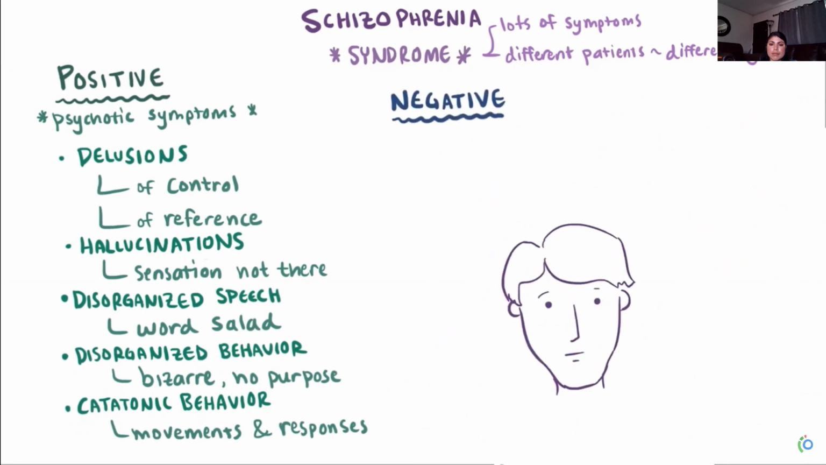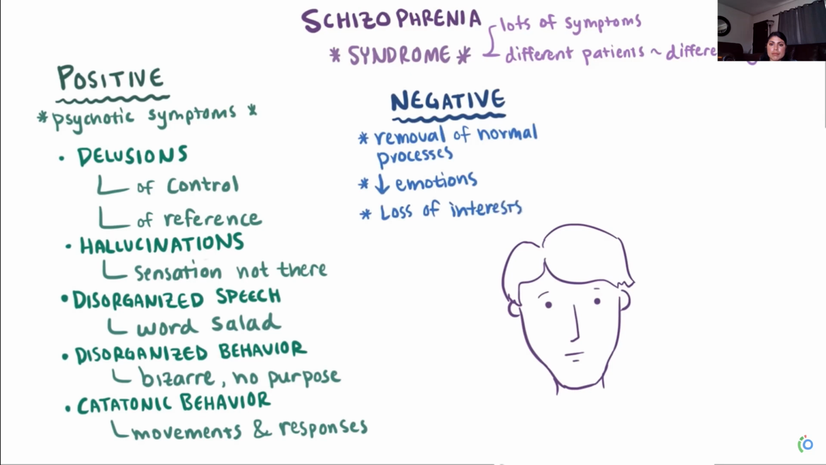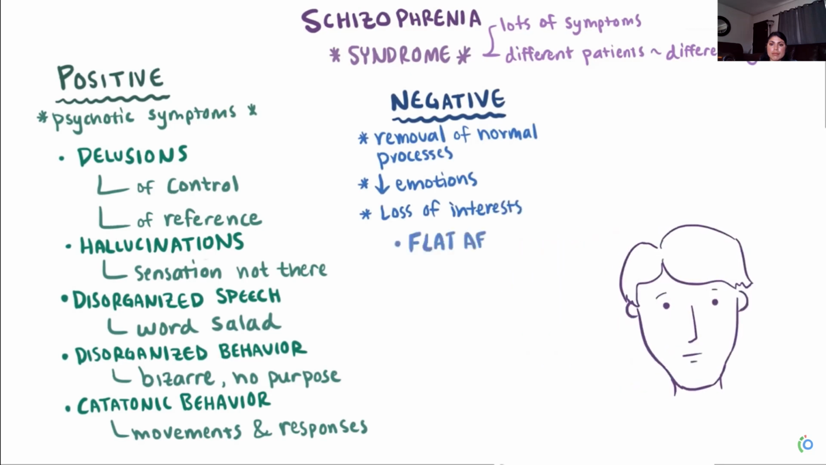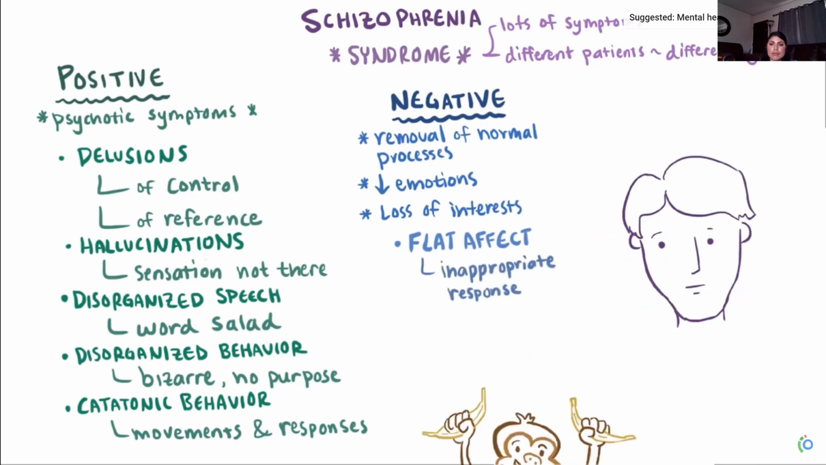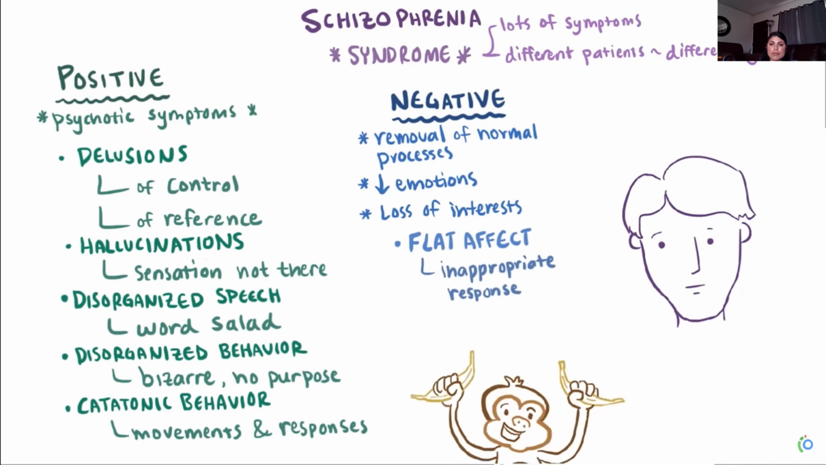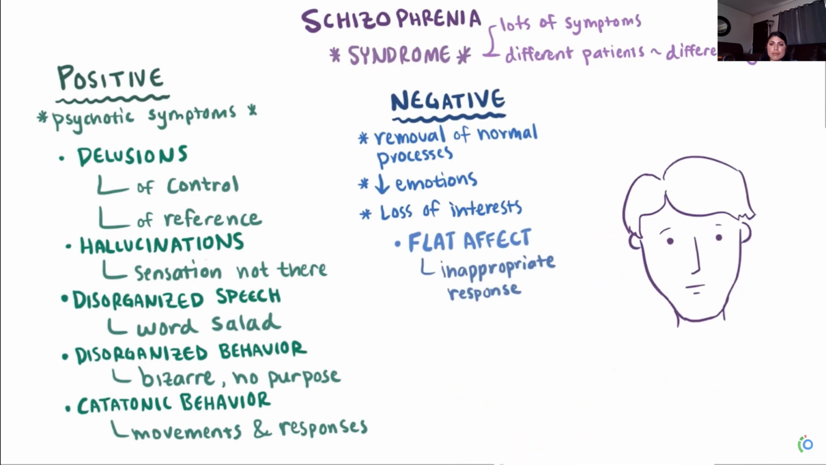Negative symptoms are like when there's this reduction or removal of normal processes. And this is like a decrease in emotions that they can express, or a loss in interest in things that they once found interesting. One type of negative symptom is called flat affect, where they don't respond with an emotion or reaction that would seem appropriate. Like if they saw something very unexpected, like a small monkey playing in their living room, they might simply sit and watch idly as if nothing was happening.